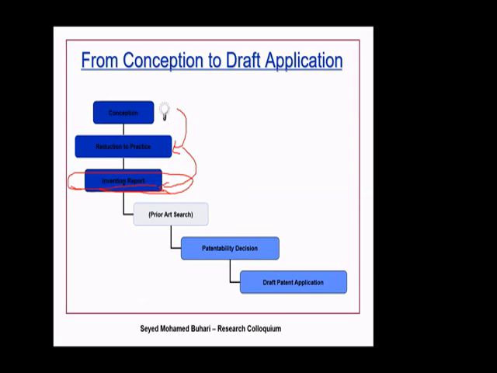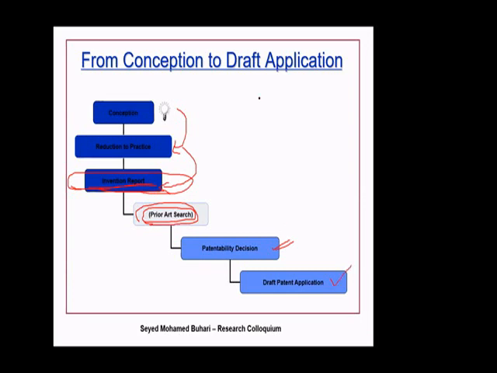Once you have this ready, the next step is you do a search. You do a search yourself. Yes, when you submit your patent, the examiner is going to do the search for you. But why don't you do a search before you submit? So you do your search yourself. Then you make a decision whether it is feasible or worth submitting or not. Then you can submit your patent. You can apply for your patent. That's it.